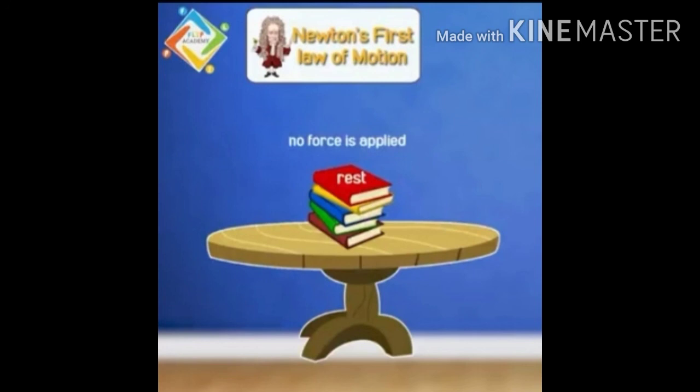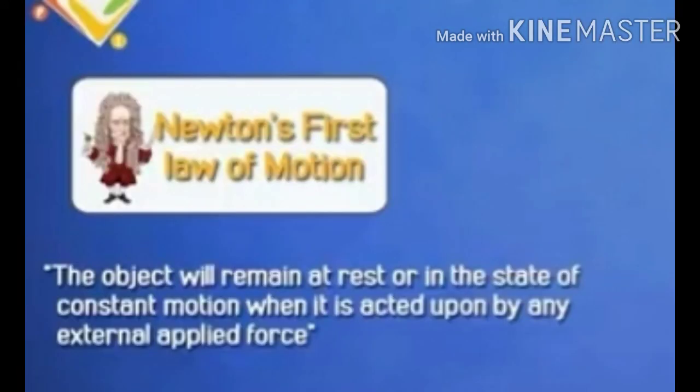First law of motion मा चाहिँ के हुँदो रहेछ भन्दा कुनै पनि object लाई rest मा होस् या motion मा होस्, until and unless हामीले जबसम्म external force दिँदैनौं तबसम्म त्यो object rest मा छ भने move हुँदैन, moving मा छ भने rest मा आउँदैन. And this is all about the first law of motion. And in our next class we'll discuss the second and the third law of motion.